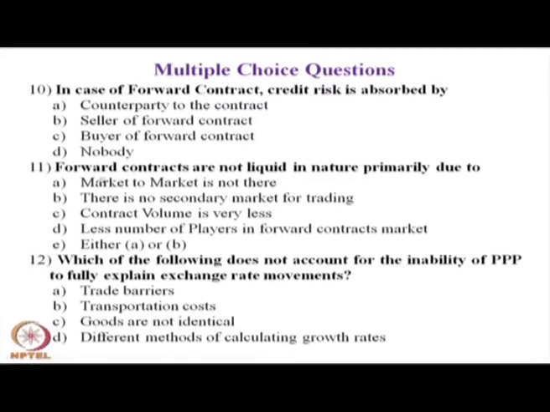Question number 11: forward contracts are not liquid in nature primarily due to what? Mark to market is not there, and there is no secondary market for trading. So either A or B. The forward contract is not liquid because either mark to market is not there or there is no secondary market for trading.